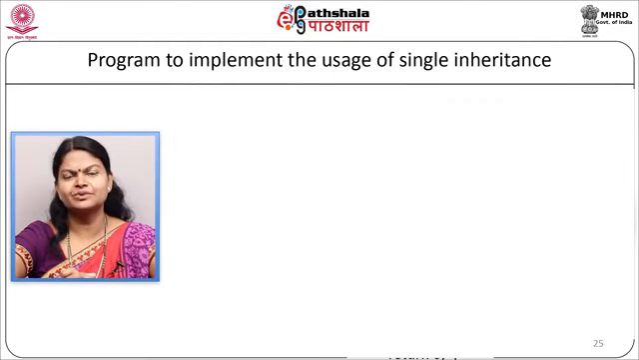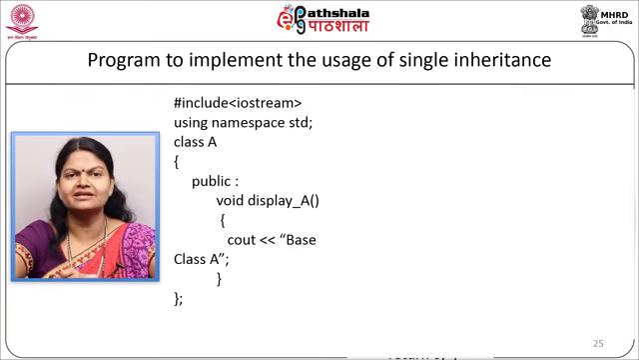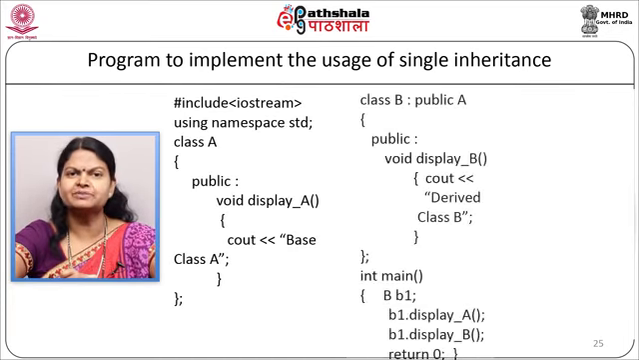Now let's see the program to implement single inheritance. Here we will define two classes, class A and class B, and class B will be inherited in public mode from class A. This is a very simple example that we are going to see for single inheritance. So let's start with the program.